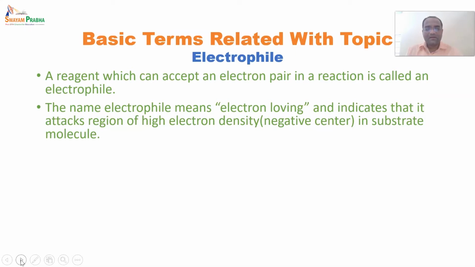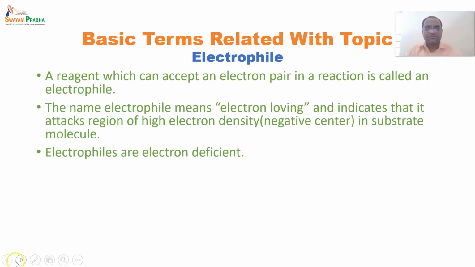It is not actually a negative center, but it is a high electron density substrate which the electrophile will attack. Electrophiles are electron deficient centers, so that is why they are electron loving, and due to this they accept a lone pair of electrons in a reaction.